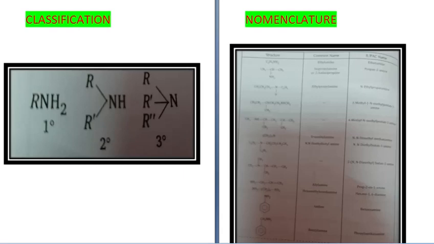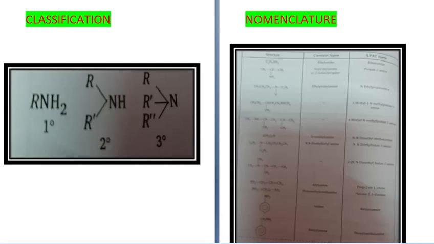of amines. Let's take another example, CH3CH2CH2, this is a propyl group, when it is attached to NH and C2H5. That means on one side of nitrogen there is a propyl group and on the other side there is an ethyl group.